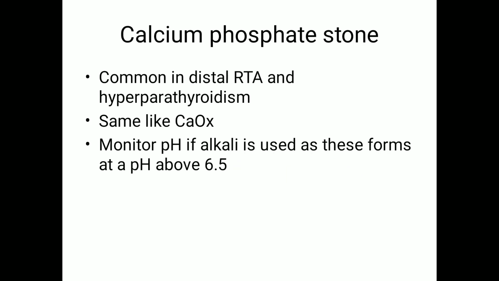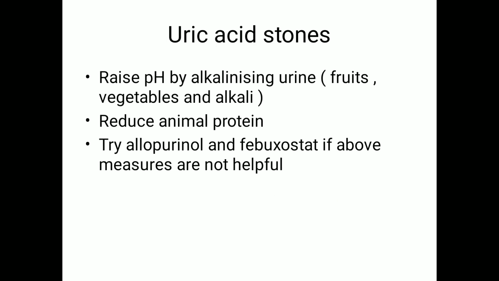Calcium phosphate stones are commonly seen with patients having distal renal tubular acidosis and hyperparathyroidism. Management is more or less the same as for calcium oxalate, but the only thing you have to monitor is that calcium phosphate stones get formed when the pH is more than 6.5. So you have to be careful supplementing alkali; even if you supplement alkali, you have to monitor the pH. Uric acid stones form when the pH is less than 5.5. So you have to alkalinize the urine by giving alkalizing agents like potassium citrate or fruits and vegetables. Reduce the animal protein, because animal protein is the source of uric acid. When all these measures fail, you can try allopurinol and febuxostat.